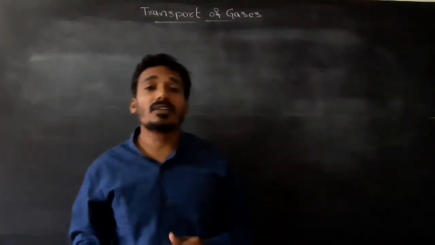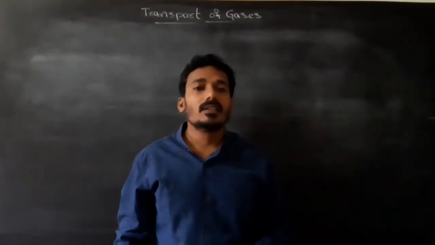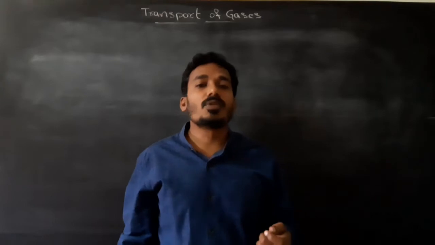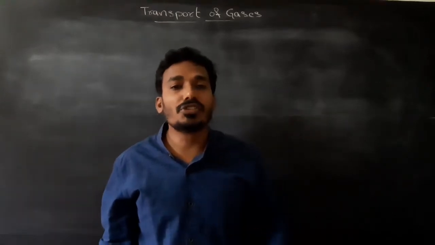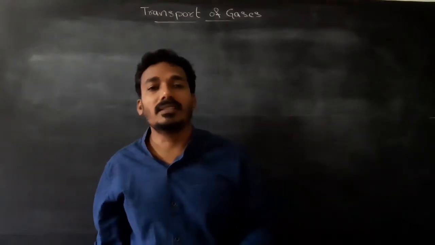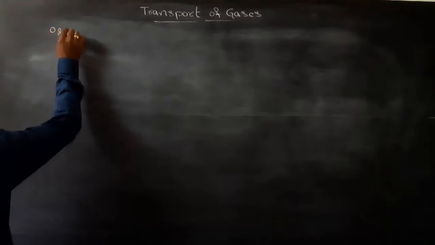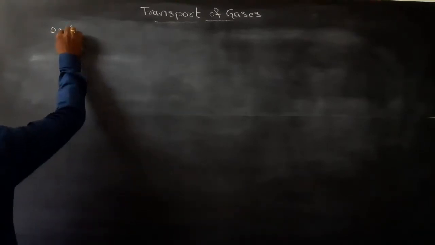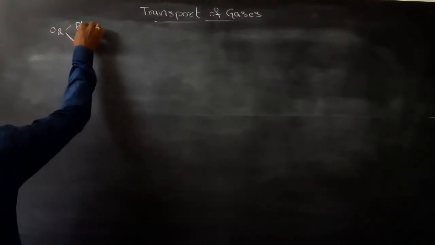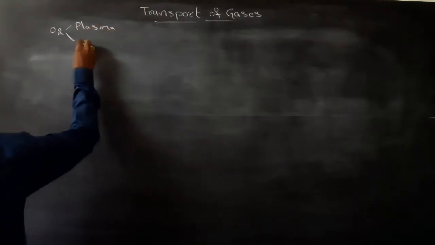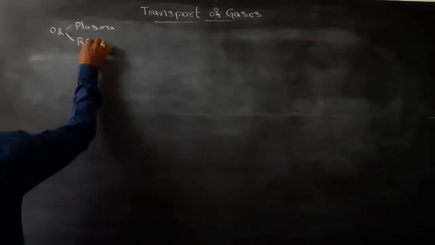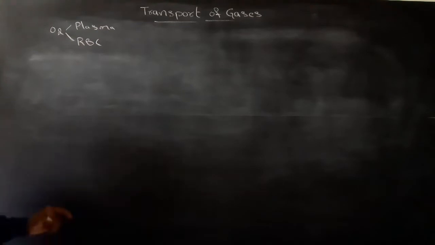Next, transport of gases. Oxygen is transported from the lungs to tissues by blood. Oxygen is transported by plasma and RBC of the blood.